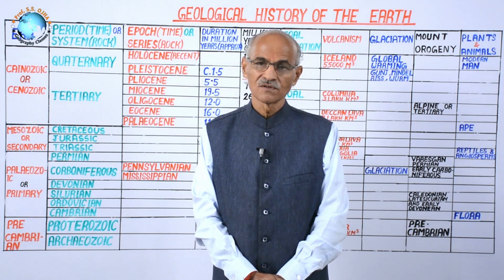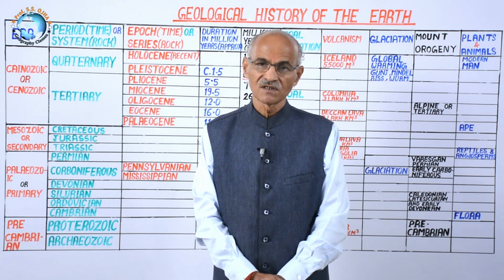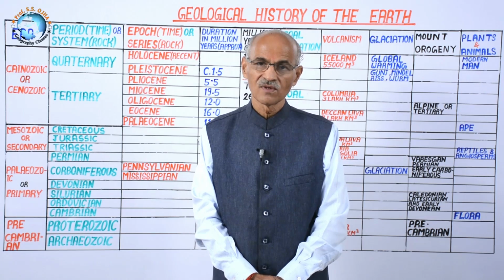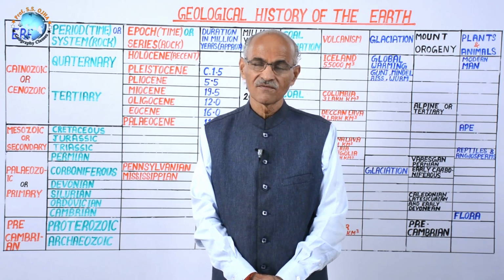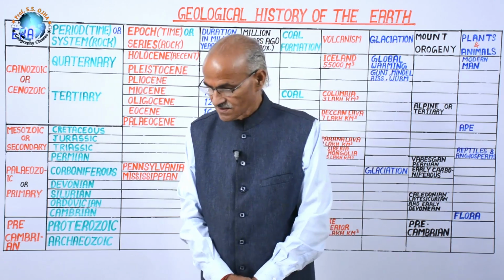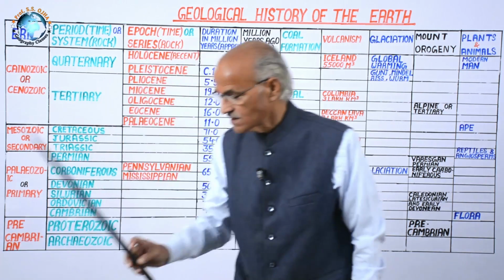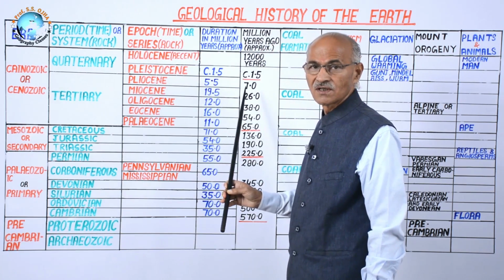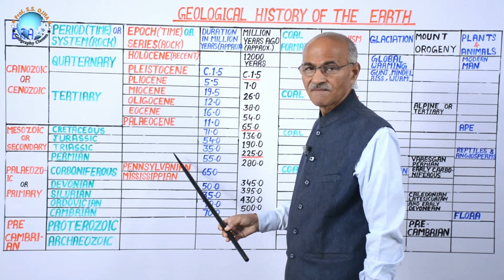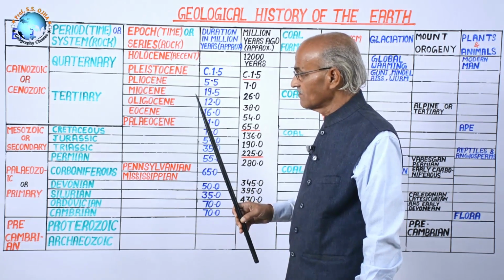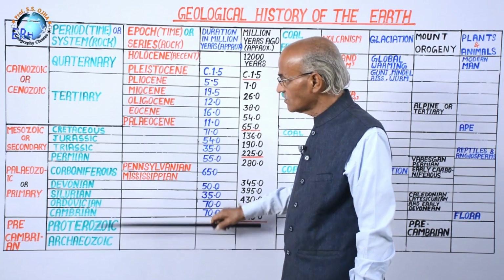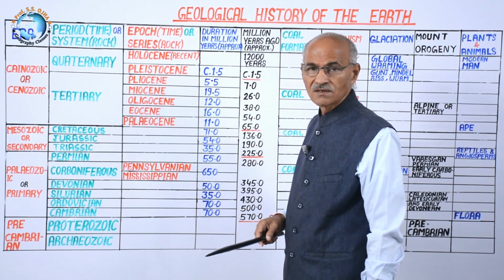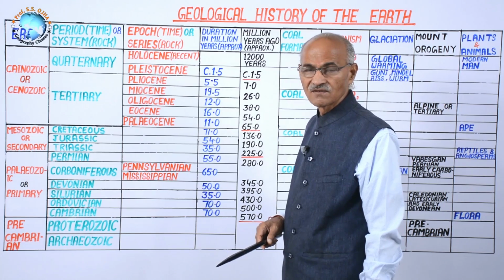Suppose some rocks are there, and geological history starts from bottom to top, because you might have seen the history of a king. In that, the history is written from top to bottom. One king had two sons, then their descendants. But in geological history, we start from bottom to top. Why? Because geology is studied in this way.